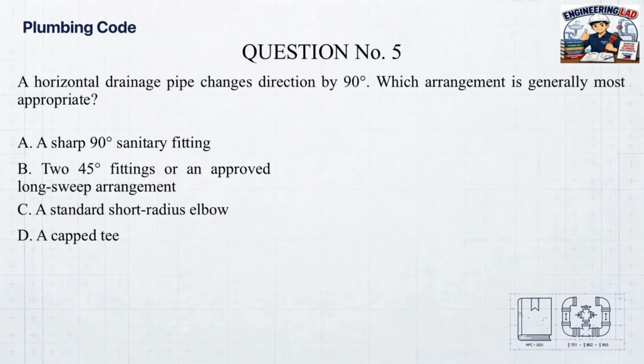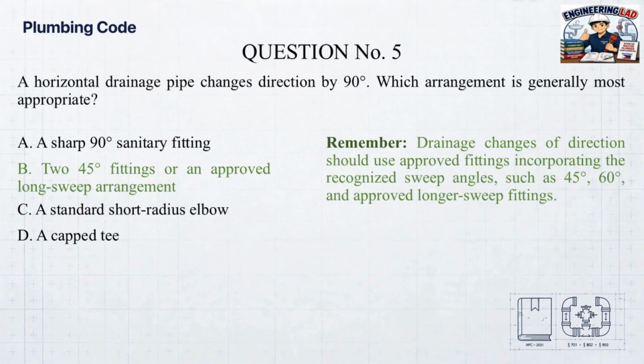Correct answer. B. 2 45 degrees fittings or an approved long sweep arrangement. Drainage changes of direction should use approved fittings incorporating the recognized sweep angles, such as 45 degrees, 60 degrees, and approved longer sweep fittings.